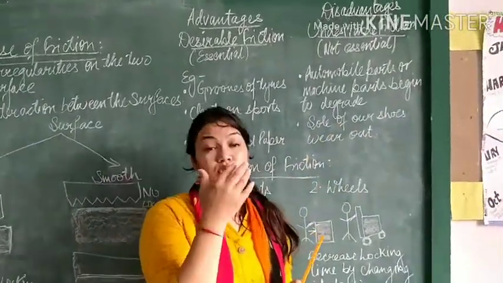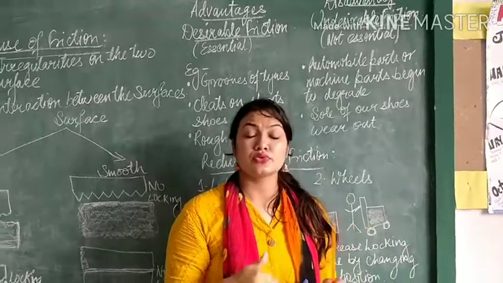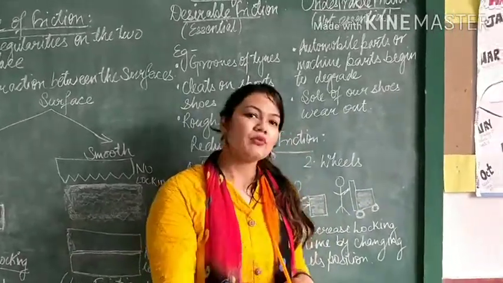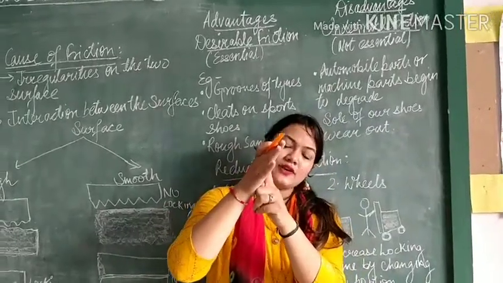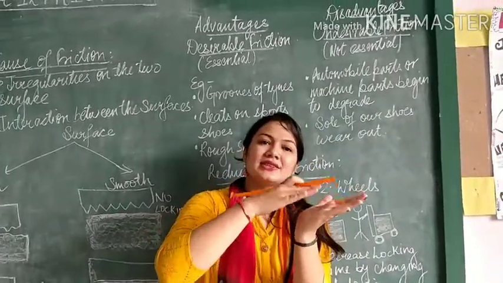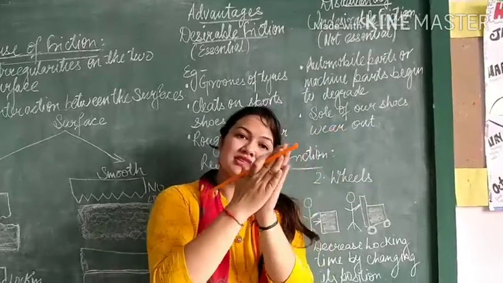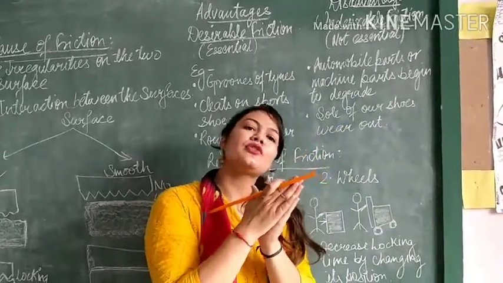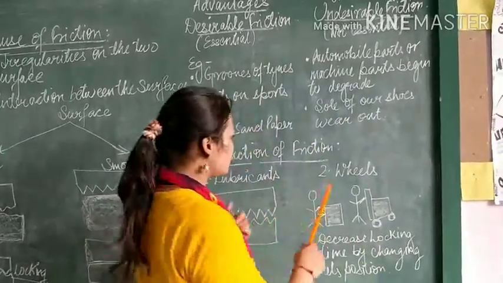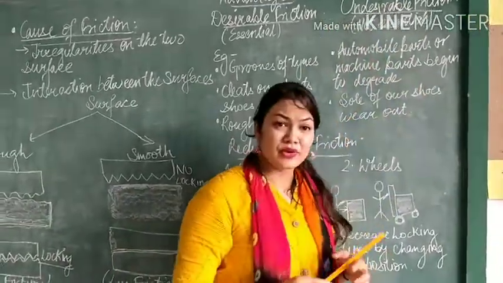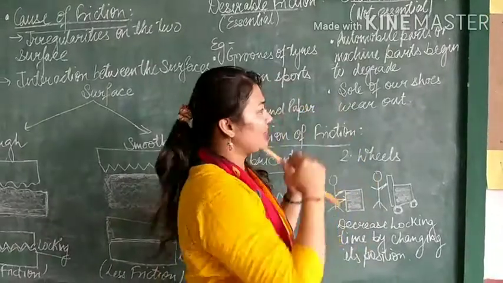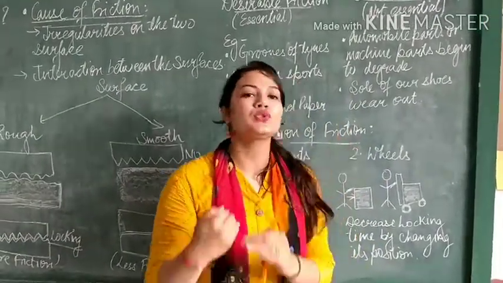After some time the sole of the shoes wears out. Why is it happening? Because of friction. The surface of the shoes and the surface of the road are in interaction, and due to the frictional force the sole wears out. Now, in these cases of undesirable friction, or disadvantages of friction, how can we reduce friction?